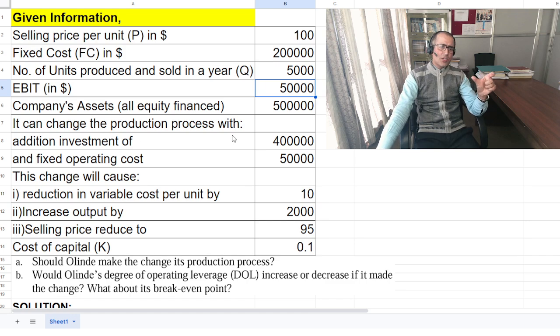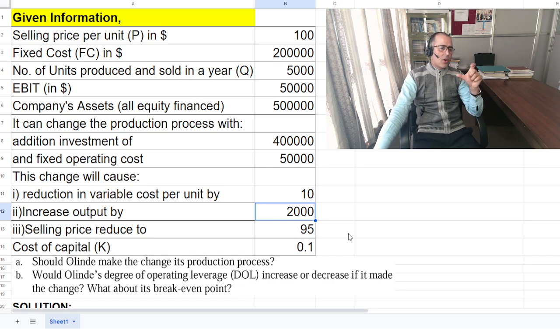Now it can change the production process with additional investment in assets, an additional investment of 4 lakh, and the fixed operating cost is 50,000. That means previously the fixed cost was 2 lakh, now it will be 2 lakh 50,000 when the company changes the production process, and this change will cause a reduction in the variable cost by 10 and increase the output by 2,000, while selling price per unit is reduced by $5, that is 95, and cost of capital is 10%, that is 0.1.